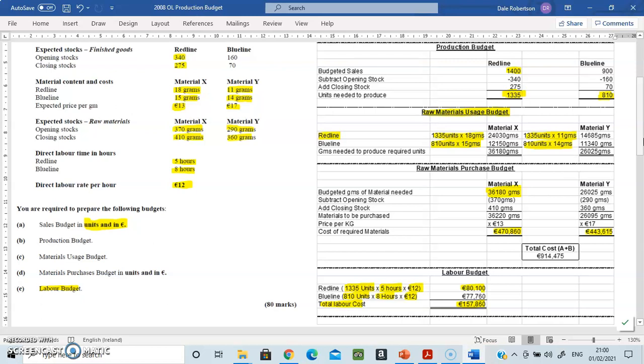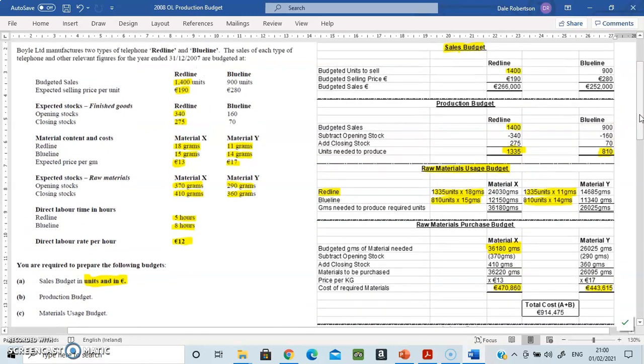That is the sales budget. Let's go back to show you that one again. The sales budget done, which is simply multiplying the units to be sold by the selling price. The production budget, this is where you have to factor in how many you need to make, factoring in your opening and closing stocks, subtracting opening and adding on closing. Then when you get these numbers, you apply that to your raw materials to find out how much of raw material X and Y you're going to use.